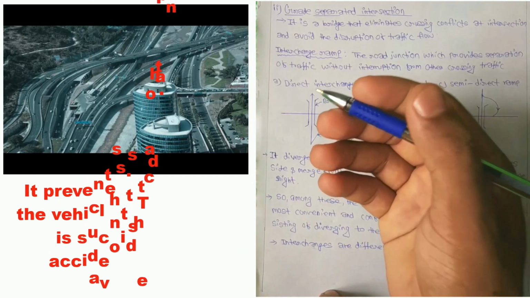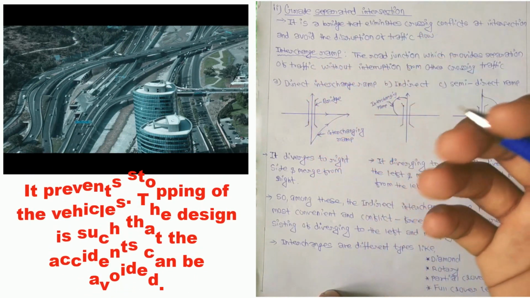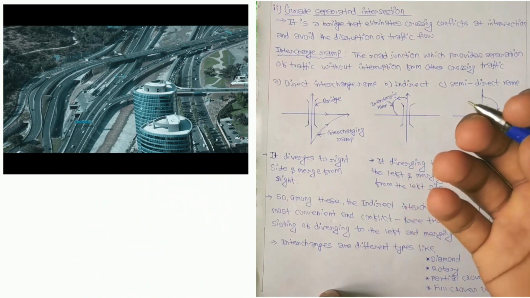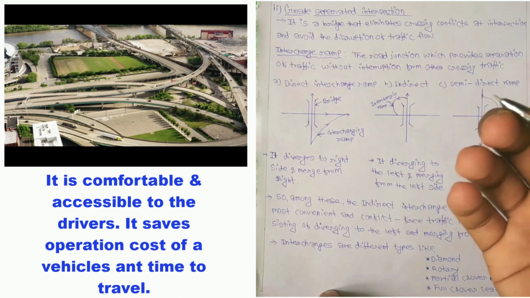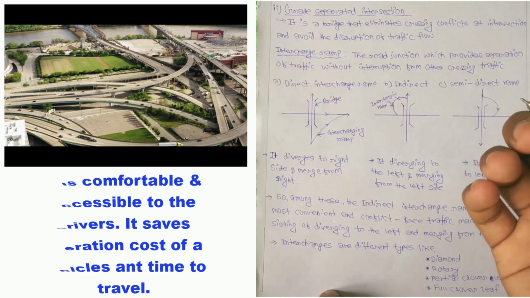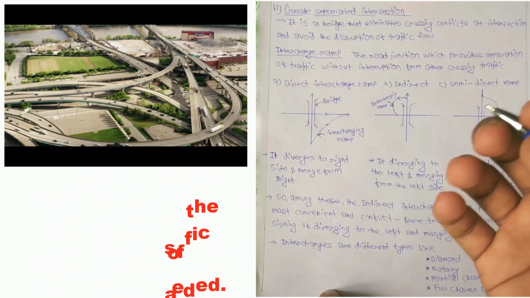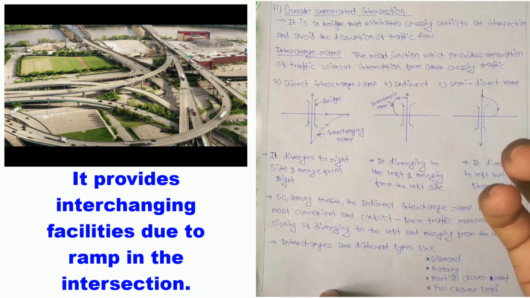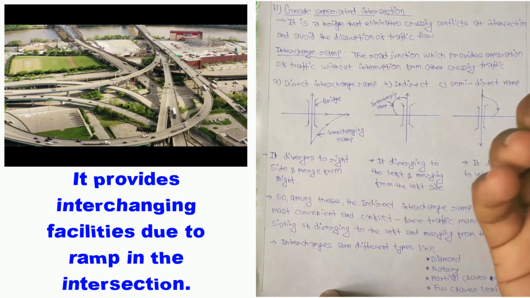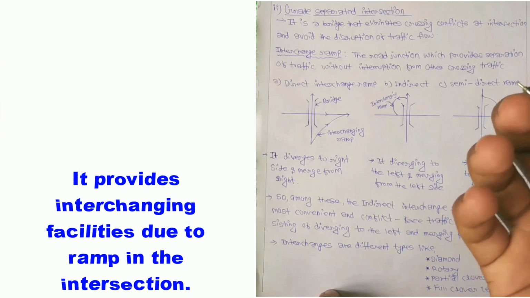So the question arises here: what are the advantages of the grade separated intersection? It prevents stopping of the vehicles. The design is such that accidents can be avoided. It is comfortable and accessible to the driver. It saves operation cost of the vehicles and travel time, and obviously it is less dangerous to the crossing traffic due to the facilities provided. It consists of ramps which provide the interchanging facilities. It is an efficient intersection as compared to the other intersections, so it is adopted at highways such as expressways and freeways.